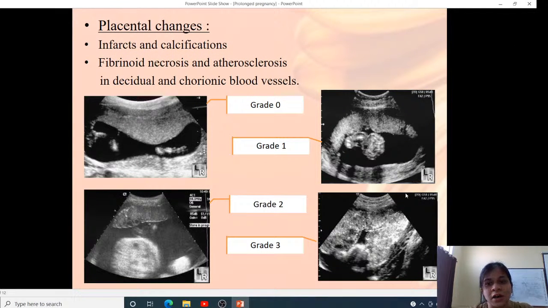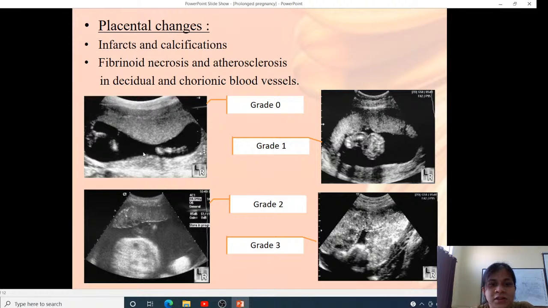Placental changes: after 38 weeks of gestation, in the placenta there will be infarcts and calcifications. There will also be fibrinoid necrosis and atherosclerosis in decidual and chorionic blood vessels. These changes increase with increase in gestational age. So these are the changes which we see in the placenta with each gestational age.